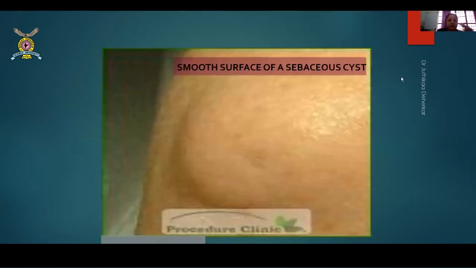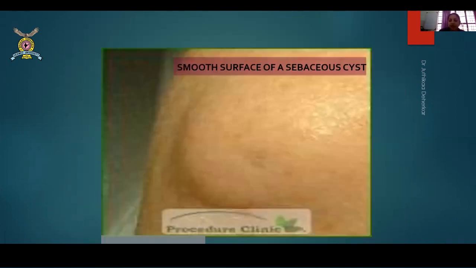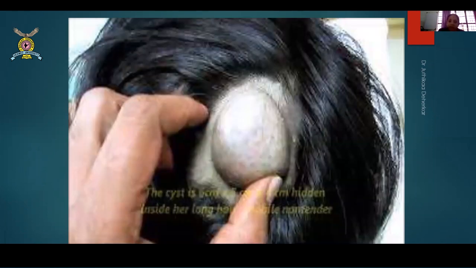Now this is a smooth surface of a sebaceous cyst. Obviously now I cannot show you the tiny punctum here, but there is another picture which I have that shows a punctum. This is also a sebaceous cyst and not a dermoid cyst. Again, it is very difficult. If you ask me, is it easy to distinguish between the two? Then no, it is really not.